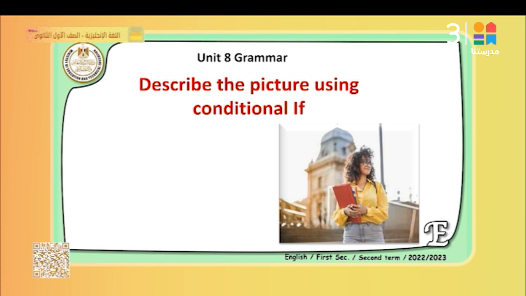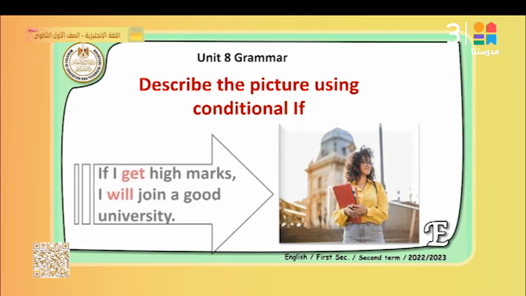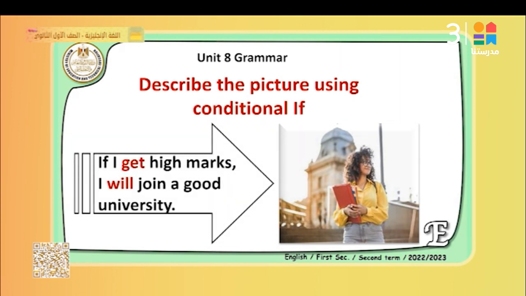Let's look at another picture. How can you describe this picture? Here we have a young lady who is going to university. We say, if I get high marks, I will join a good university. So if I get high marks, I will join. Again, here we have probability.